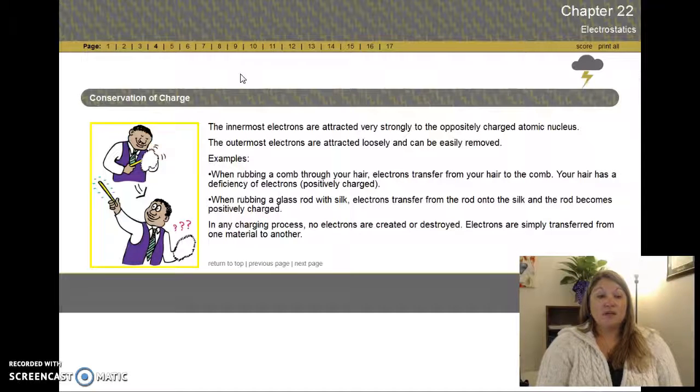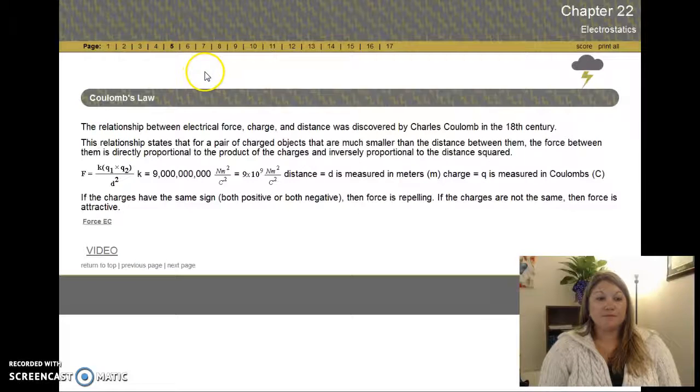There's a few examples of how to do that. Rubbing a glass rod with some silk, or in the wintertime, ladies, combing your hair and you get all that static. What you're doing is stripping electrons off of there. The charge is conserved. The total amount of charge has got to stay the same. It just transfers around.